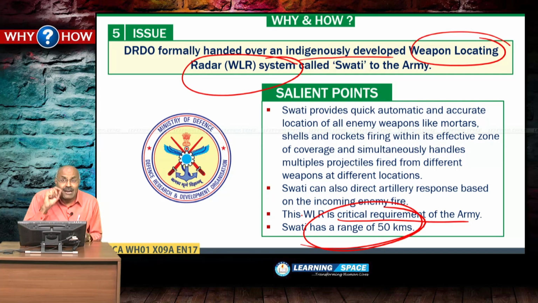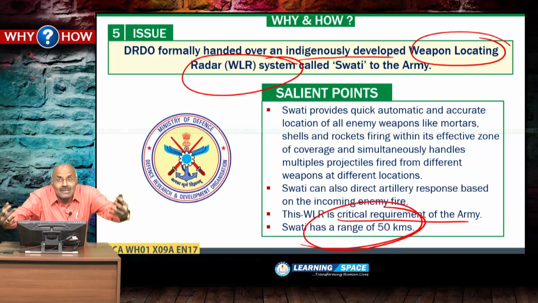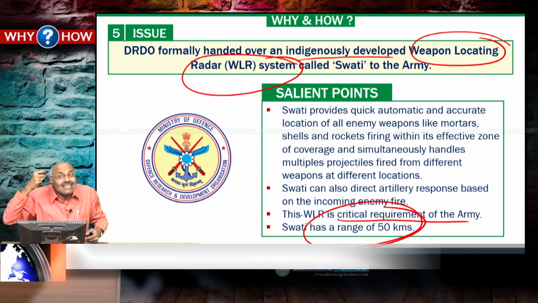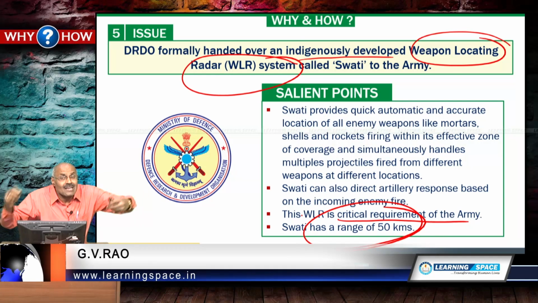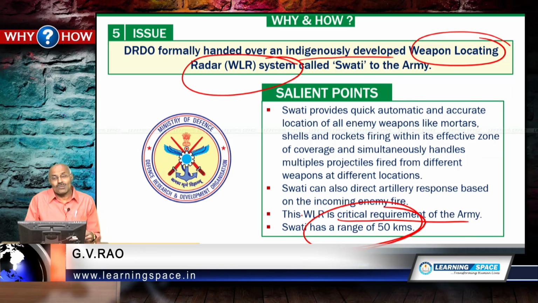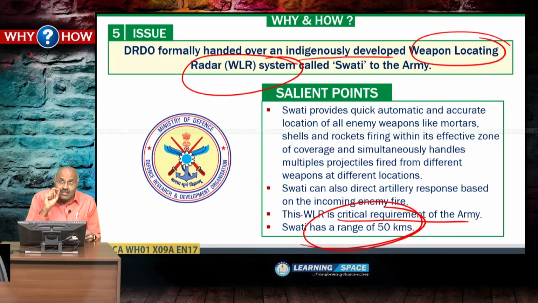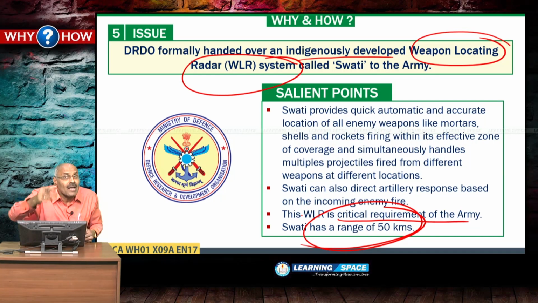Swati provides quick, automatic and accurate location of all the enemy weapons like mortars, shells, rockets within the zone of consideration, right? So, it can also simultaneously detect multiple projectiles fired from different weapons at different locations. So, please don't forget, Swati is a weapon locating radar handed over to the army, devised and developed indigenously by DRDO.